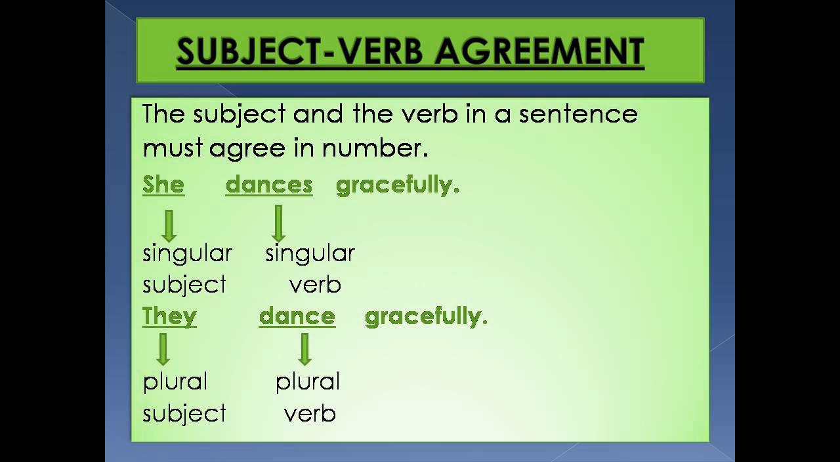Number 2, they dance gracefully. When we have a plural subject, the subject is in plural form, the verb also should be plural. We can't say she danced gracefully, neither can we say they dances gracefully, right? If the subject is singular, the verb should be singular, and if the subject is plural, the verb also should be plural.